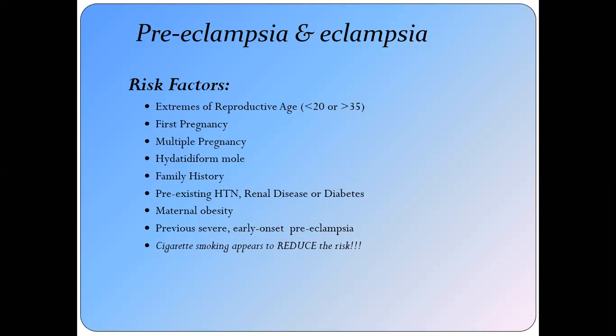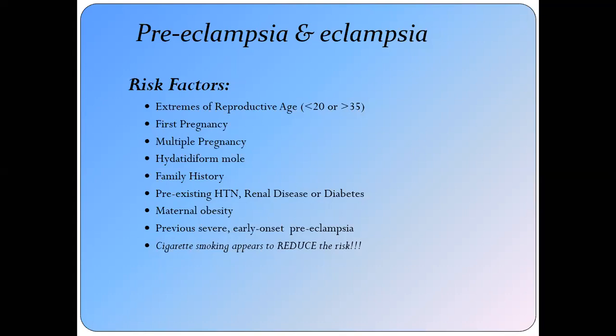And remember that in hydatidiform mole, although the definition of preeclampsia is a rise of blood pressure and proteinuria occurring after 20 weeks of gestation, in hydatidiform mole it occurs prior to 20 weeks.